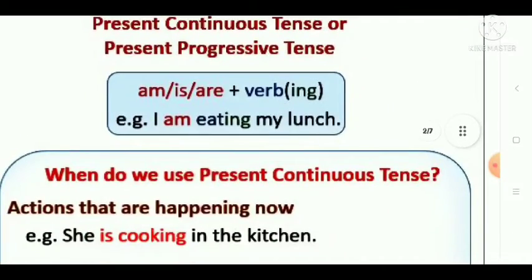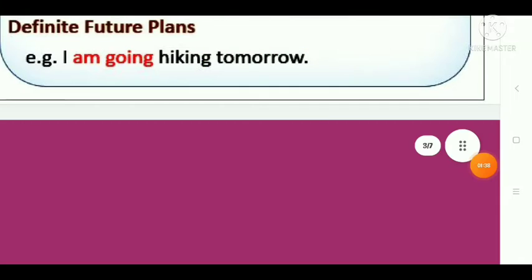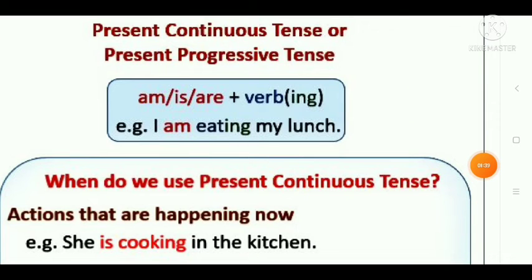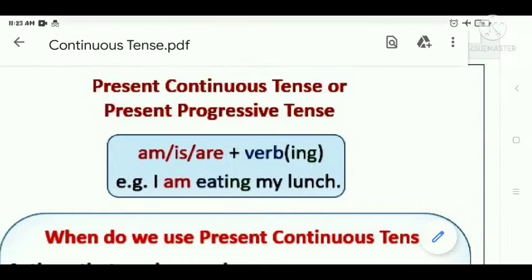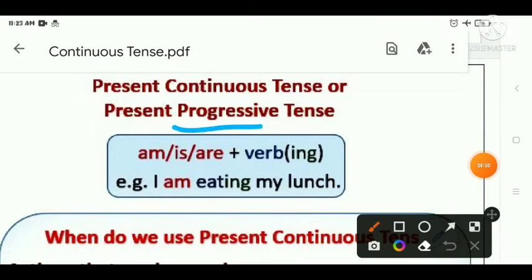One more thing I am telling you: continuous tense can be stated as progressive tense, right? Continuous tense can also be called progressive tense. So, don't get confused if progressive tense is mentioned anywhere.